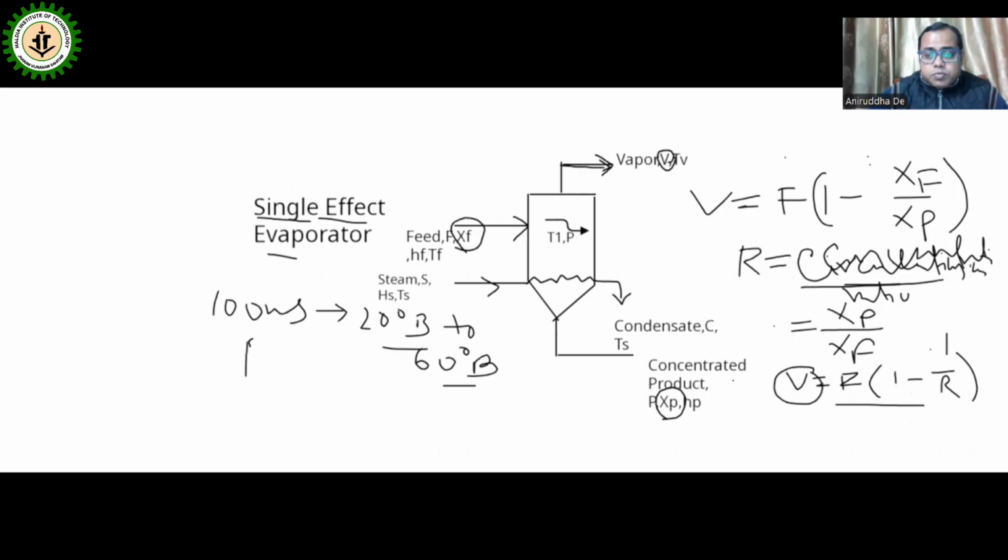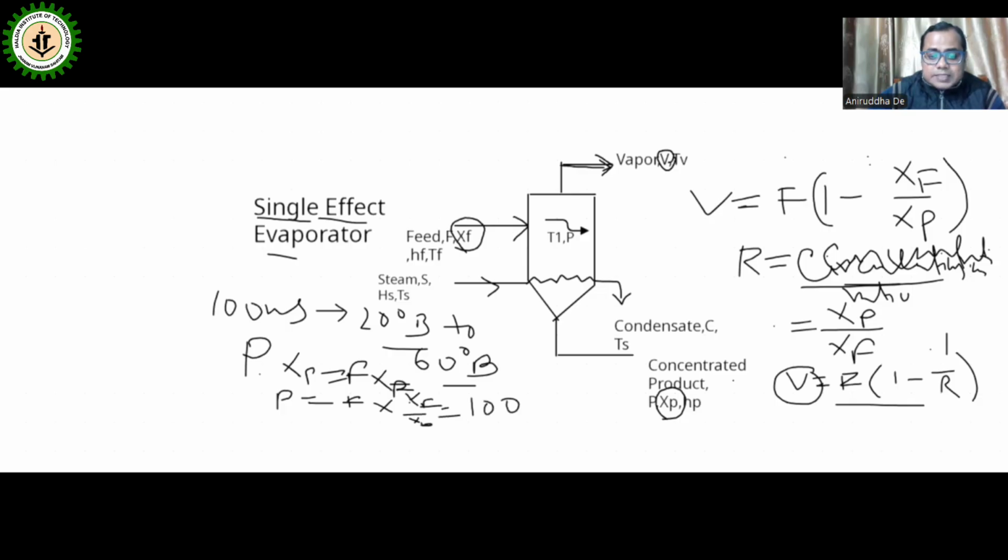If you look at the equation, P into XP is equal to F into XF. So P will be F into XF by XP. Now here F is equal to 100.